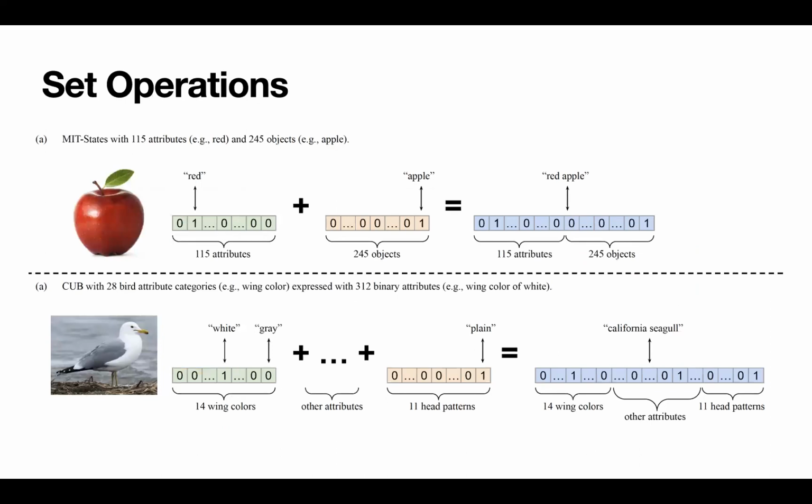We want to elaborate that a true composition model would look like a set operation. For example, MIT States comes with attributes and objects. The concept red can be represented as a one-hot vector, and the same for apple. If we concatenate these two one-hot vectors, we get a two-hot vector, which can represent the composite concept red apple. Similarly for CUB, we can concatenate 28 such one-hot vectors, one for each bird attribute category, and get a 28-hot vector to represent each bird class.